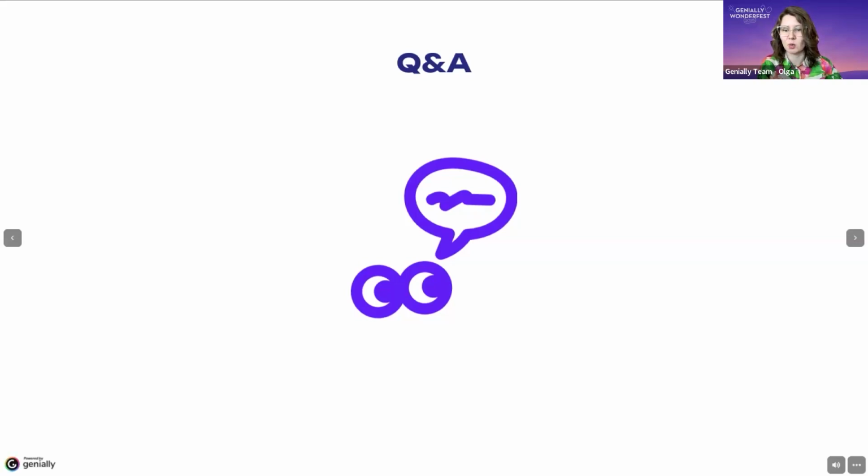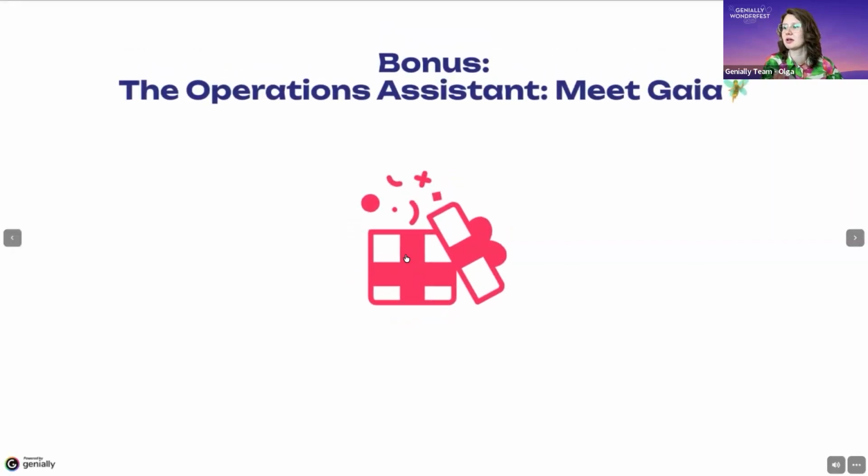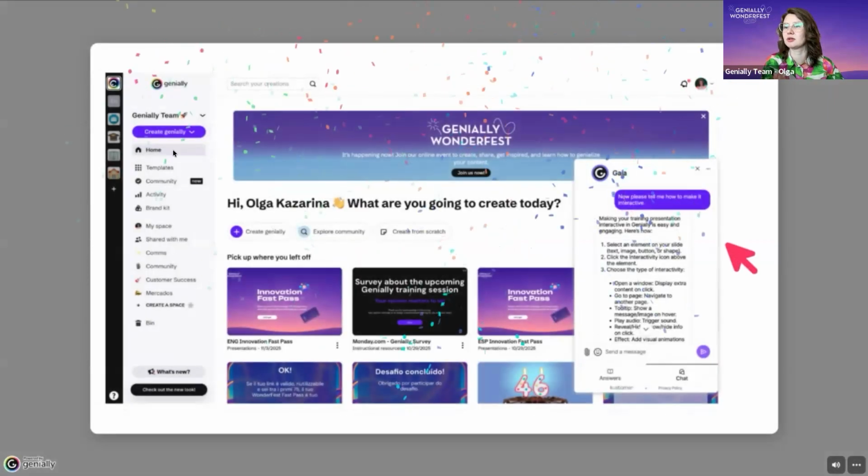All right. Where can we find Gaia option? Great question, Mara. So let me just jump back here. Gaia actually is already there within your Genially. Just a second, I'll just piggyback to the previous slide. So when you're in your dashboard, for example, you're in your workspace, on your right, you normally would have a question mark. If you click there, first tab, you're going to have answers from Help Center. And in the chat, where previously you were able to submit a support ticket, this is where you can actually talk to Gaia. So this is where it should be already.